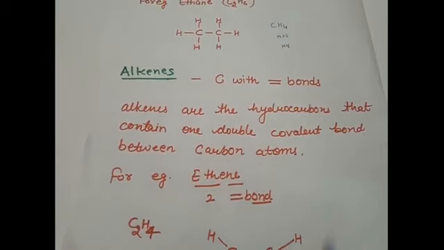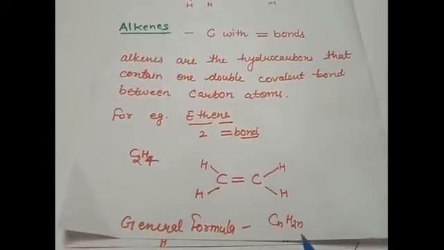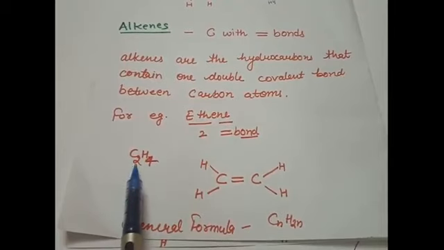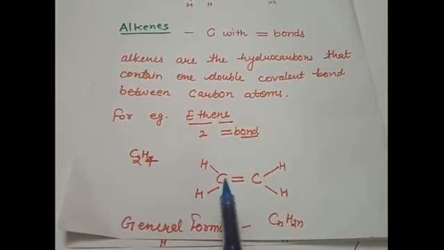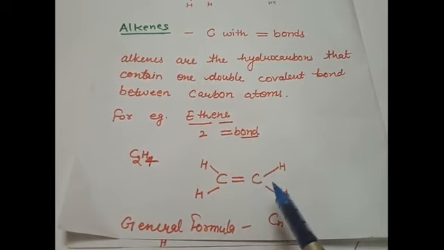Its general formula is CnH2n. Ethene has two carbon atoms. If we place two carbon atoms making a double bond between them, only two valencies are left for each carbon atom. So 4 hydrogen atoms are required to fulfill the valency of the two carbon atoms. So the formula is CnH2n.